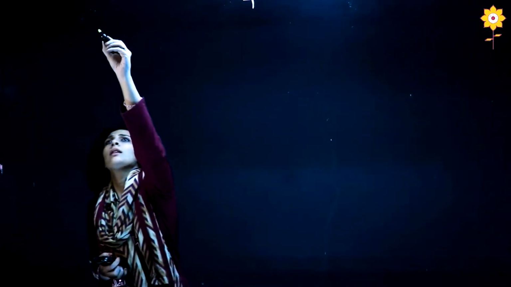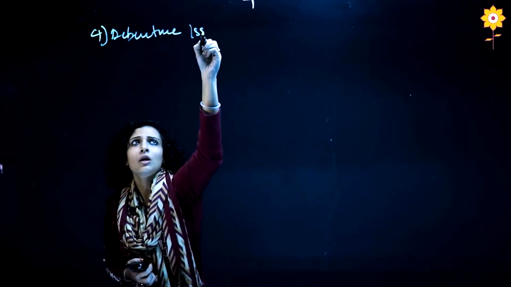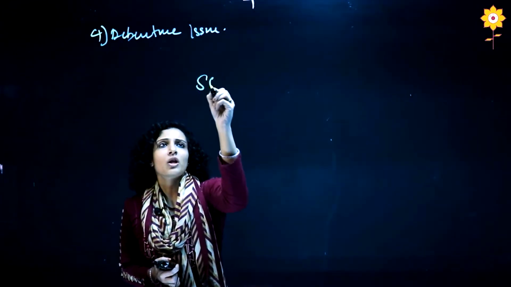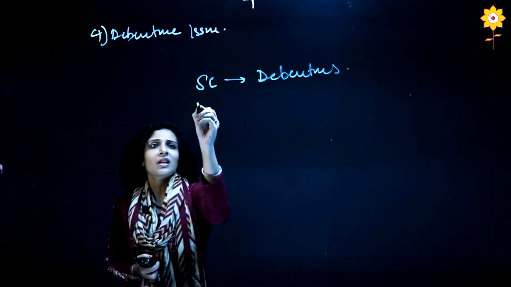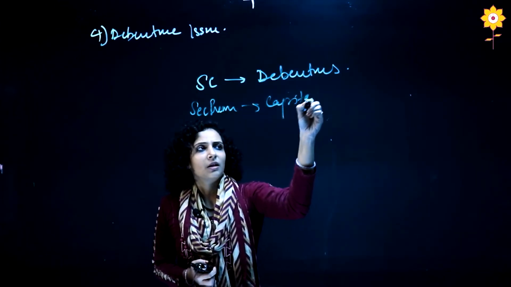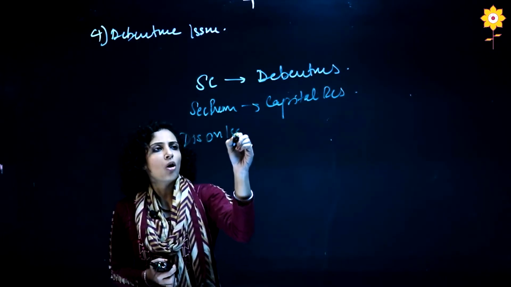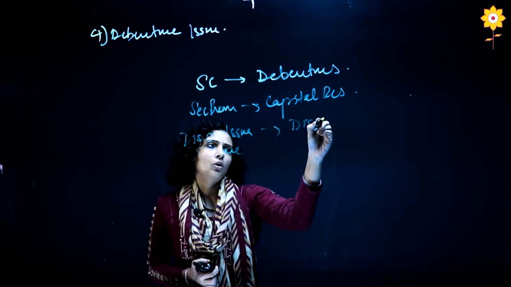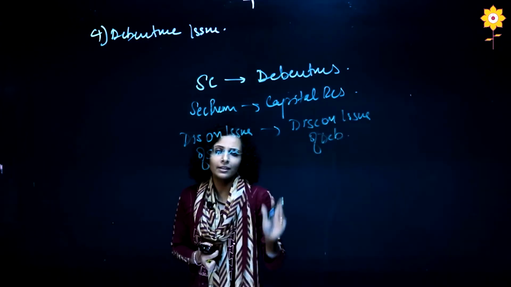Now fourth is debenture issue. This I am not going to tell in detail because it is the same as your fresh issue. Only the differences I am going to tell you. Instead of share capital we will be writing debentures. Instead of securities premium we will be writing capital reserve. And instead of discount on issue of shares we will write discount on issue of debentures. Okay, only this difference is there.